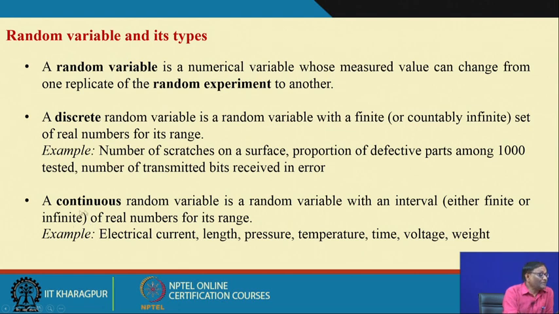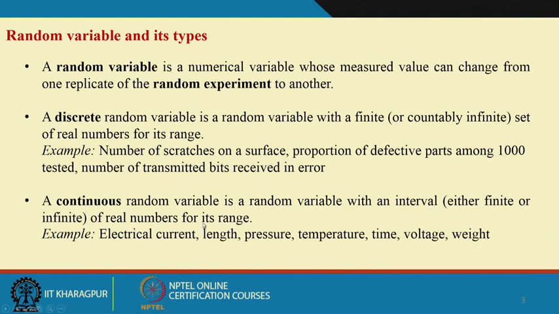What is a continuous random variable? A continuous random variable is a random variable with an interval, either finite or infinite, of real numbers for its range. Electrical current, maybe you are measuring using the unit ampere. It can be 5 to 10 ampere, anything possible, or 50 amperes, 50.5, 50.05, 50.005, everything possible. Length of a rod, pressure exerted on a body, temperature in the environment, time taken to complete the work, voltage in an electric circuit, weights, all those things are continuous.